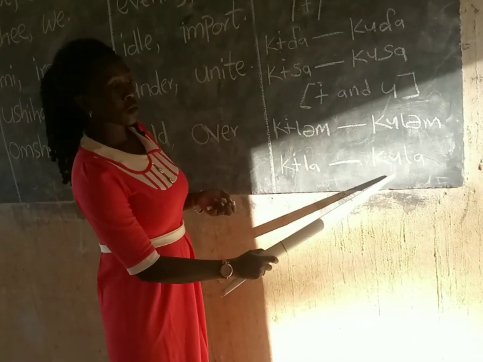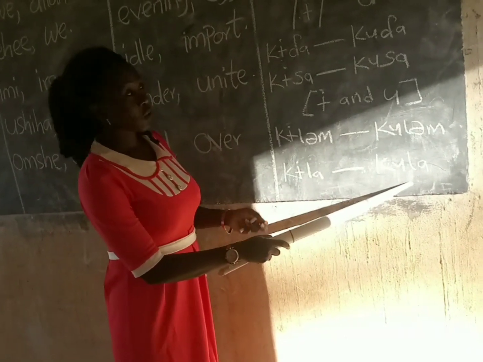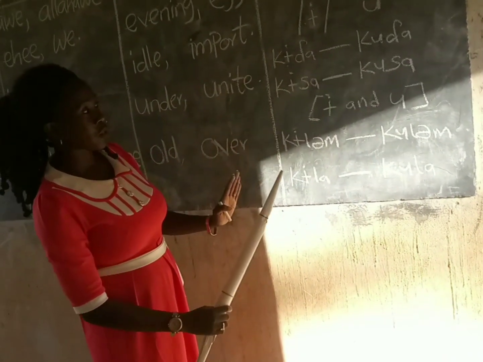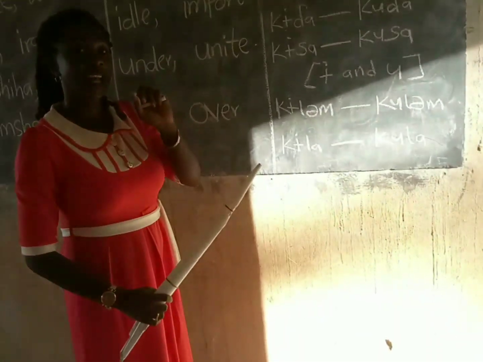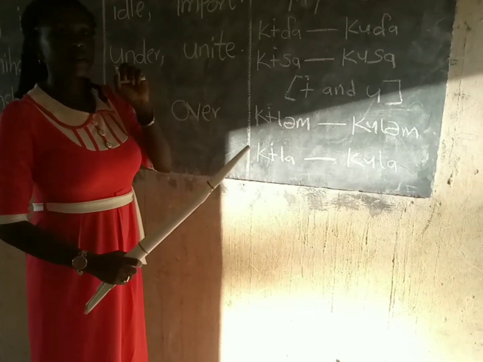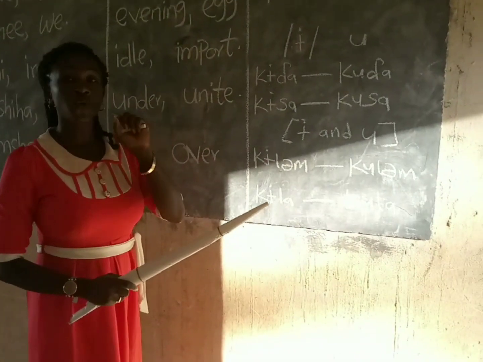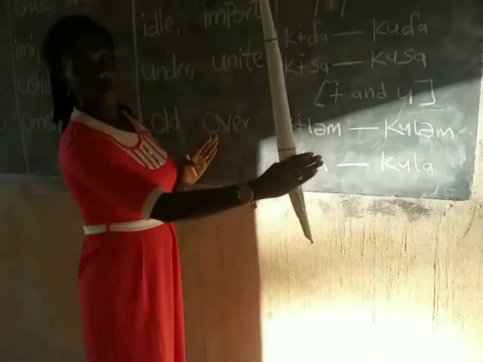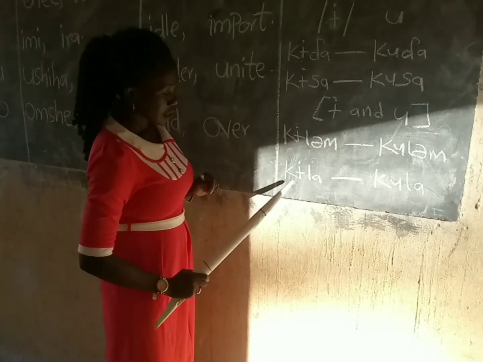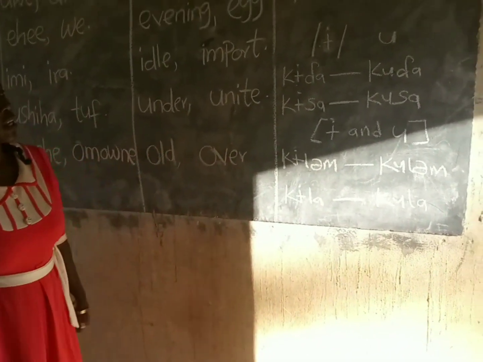So you notice the position of the tongue while giving the sound, and then you write the sound you hear. If you hear one, you write it; if you hear the other, you write that, because Bwaatye people have both central and back vowels. So kla, kula. All right, let's check the other one.